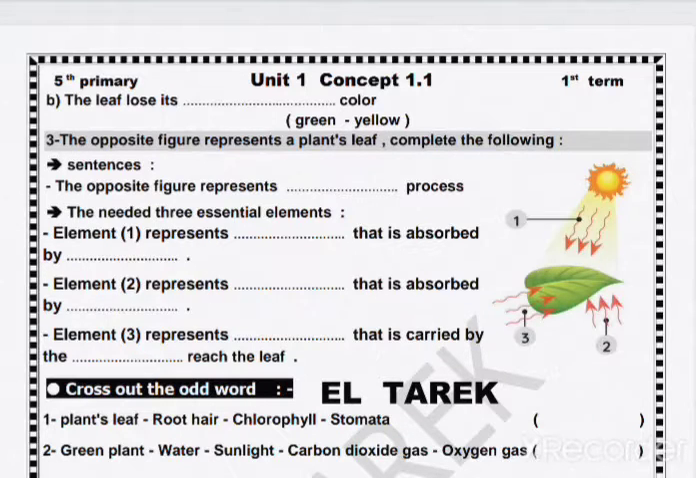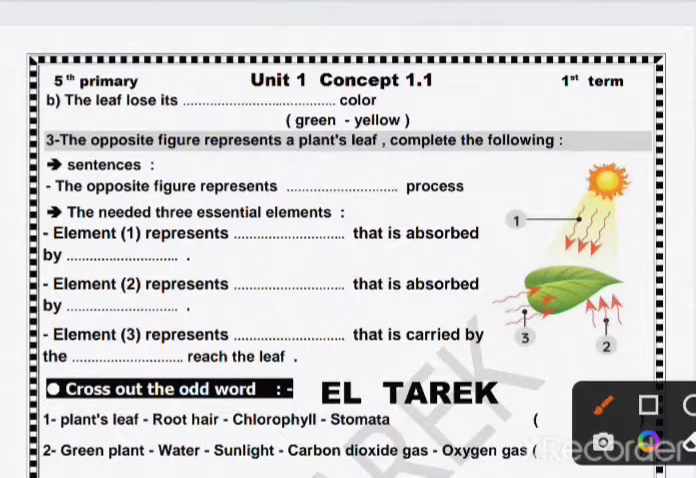Plant leaf, root hair, chlorophyll, stomata. يبقى الحاجة الغريبة ايه؟ Root hair عشان كل دوت موجود فوق. Root hair موجودة تحت.